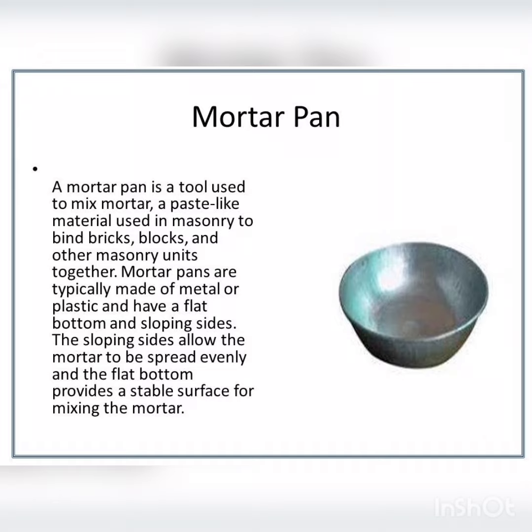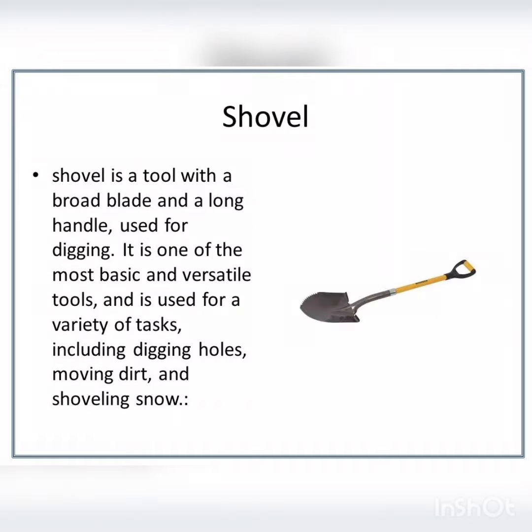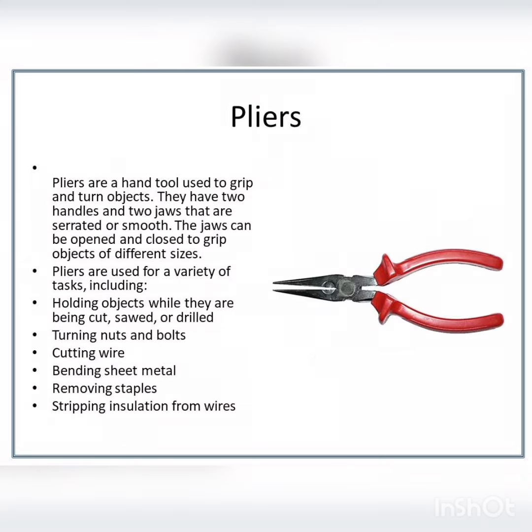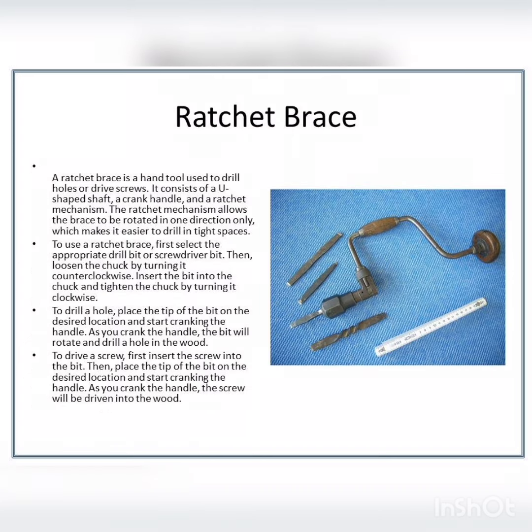Let us see what are the tools and tackles used in plumbing. So some of the common tools are mortar pan, shovel. They are used to dig trenches, and this is pipe cutter for cutting the pipes. This is cutting plier used for variety of tasks.